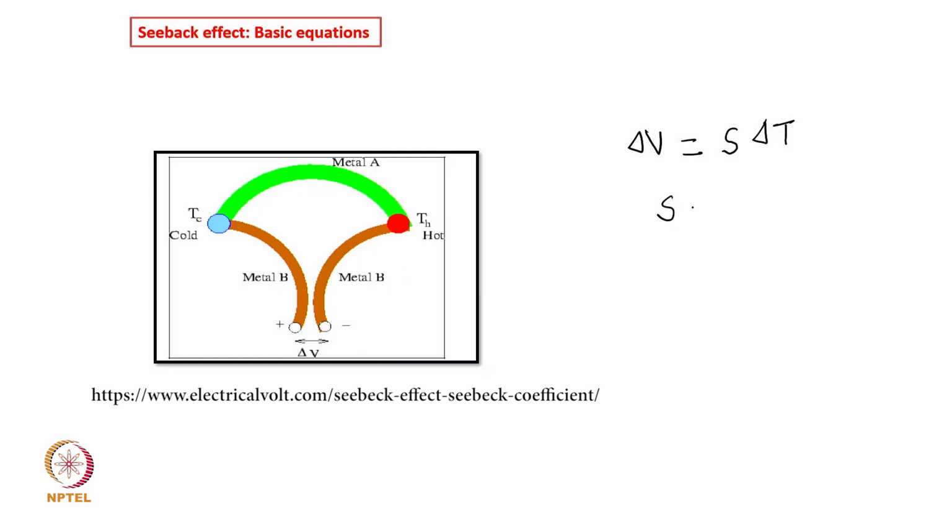So, S is Seebeck coefficient. In the literature you will find that people also represent Seebeck coefficient S or alpha. This is basically delta V by delta T. Okay.